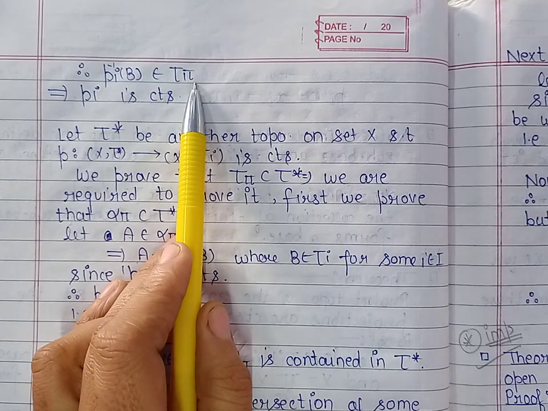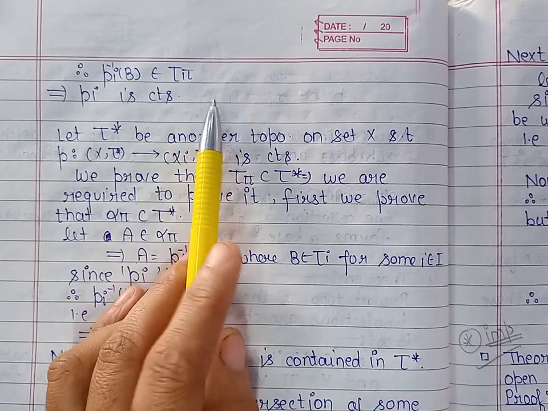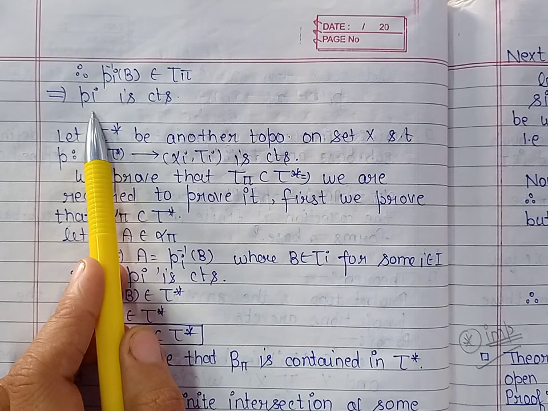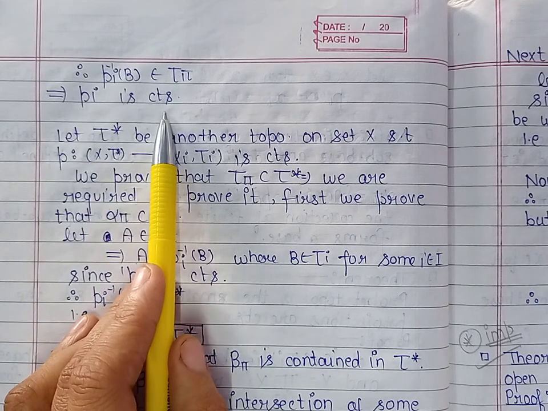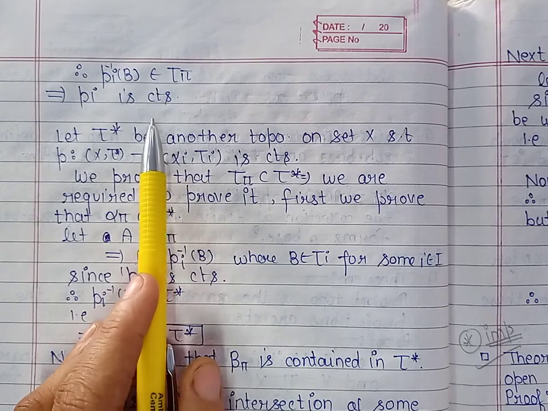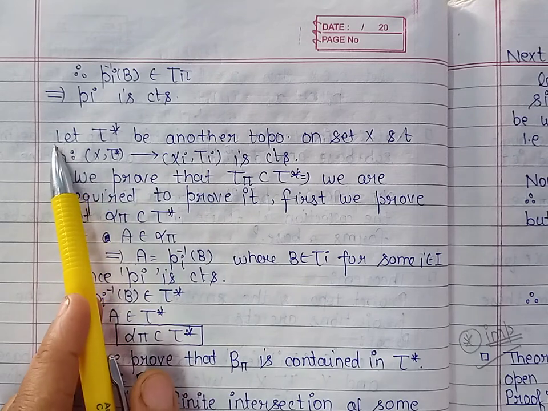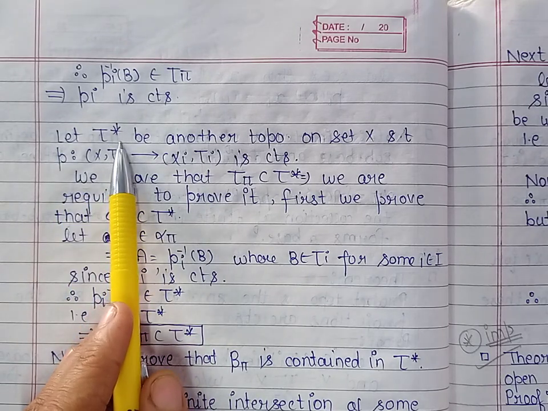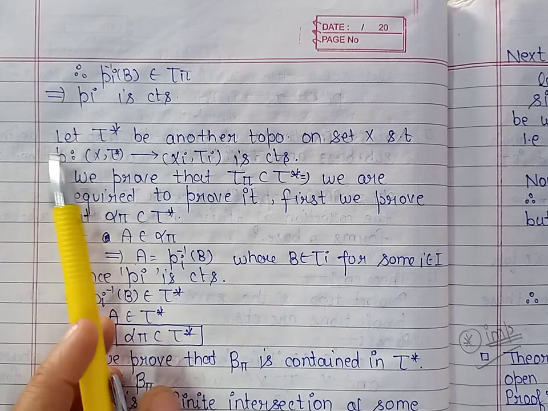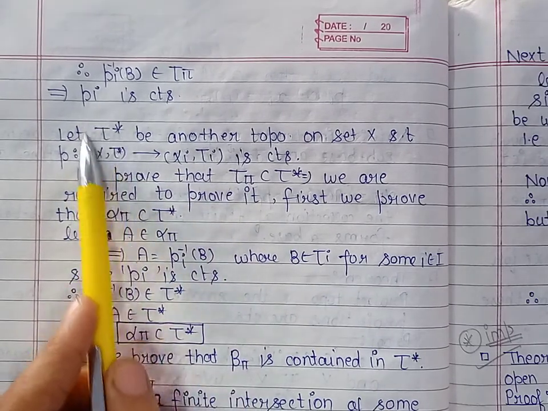So we have proved that the inverse image of every open set in Xi is open in X, and so by definition we can say that the projection map Pi is continuous. Now it remains to prove that the Tikhonov product topology is the smallest topology such that the projection is continuous. So let us take another topology on the set X such that the projection map is continuous. That topology we have taken as tau star.